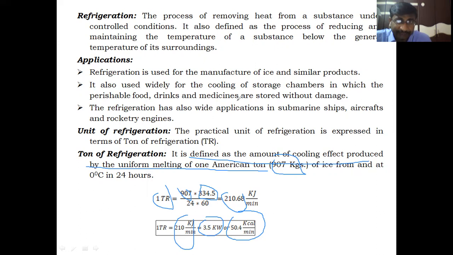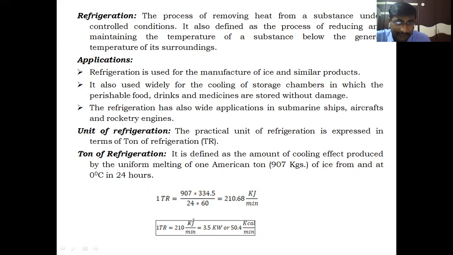This means that if any refrigeration system removes 210 kilojoules of heat from a substance every minute, that system has a capacity of 1 ton. Okay, students, clear? The refrigeration unit is the ton of refrigeration. 1 ton of refrigeration is equal to 210 kilojoules per minute or 3.5 kilowatts.